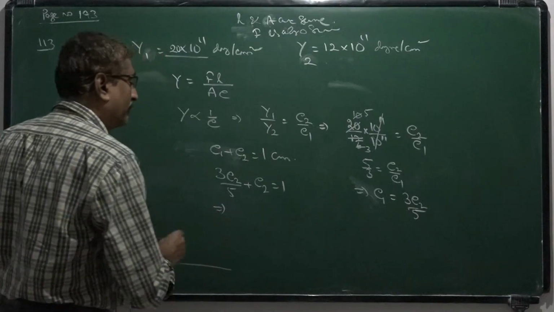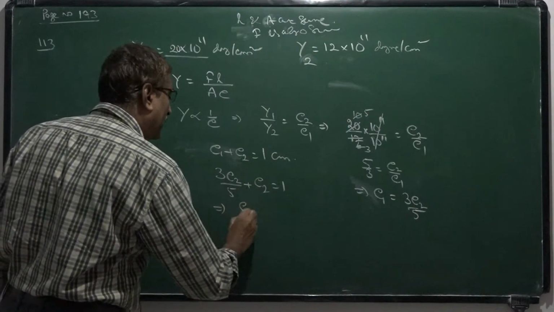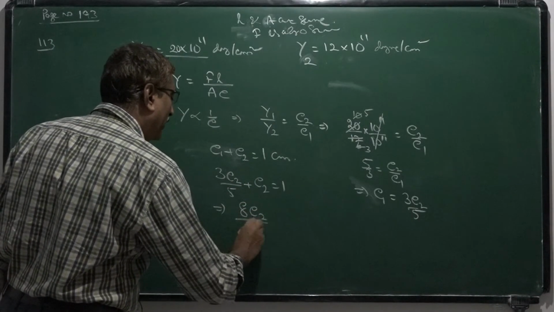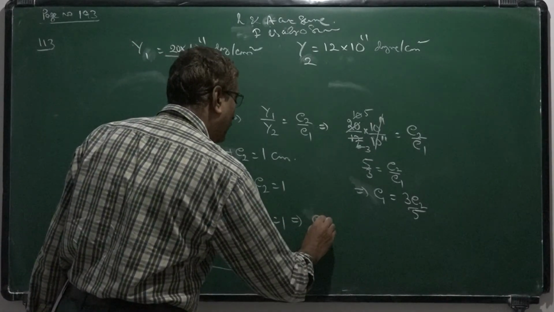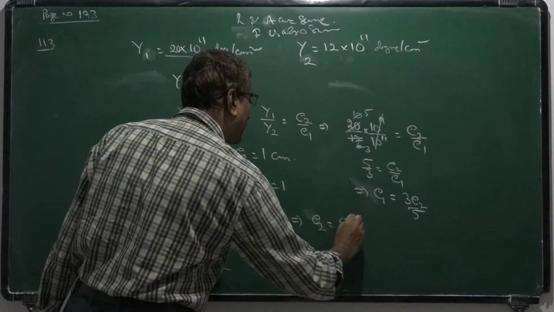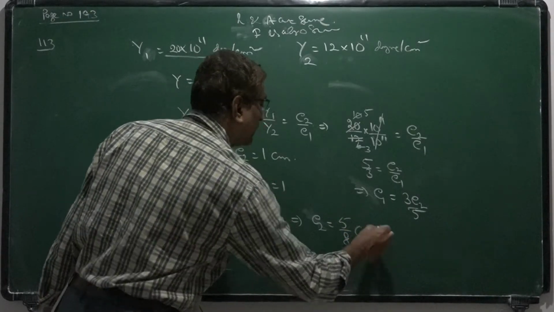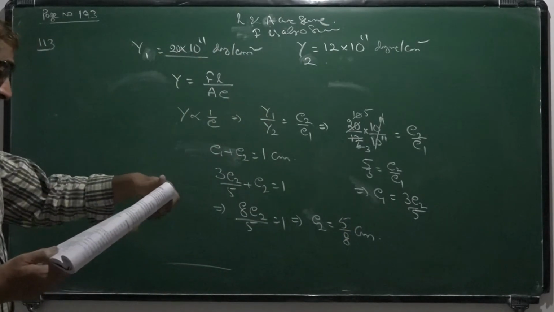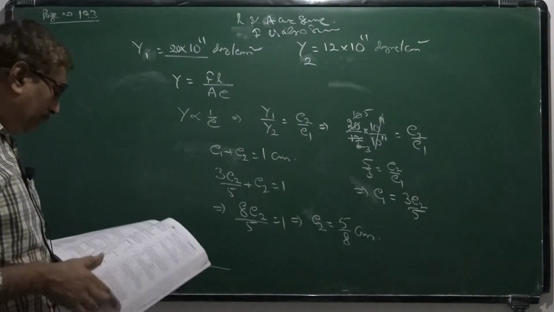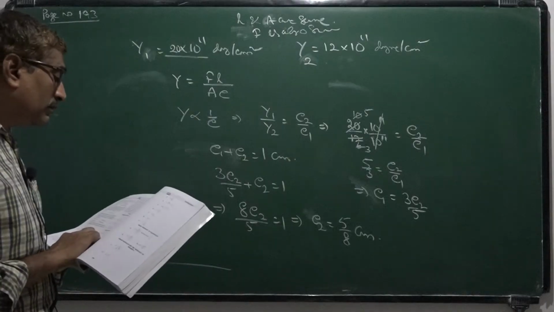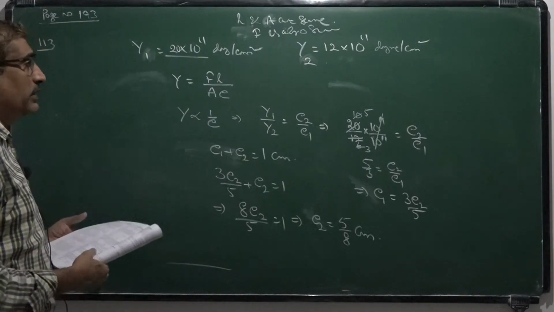That implies 8E2 by 5 equal to 1. Implies E2 is equal to 5 by 8 centimeter. Okay, 5 by 8 centimeter.